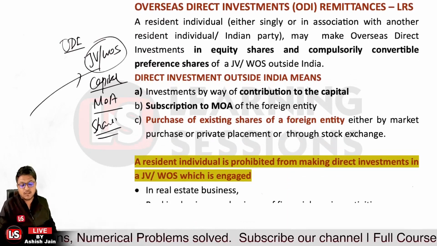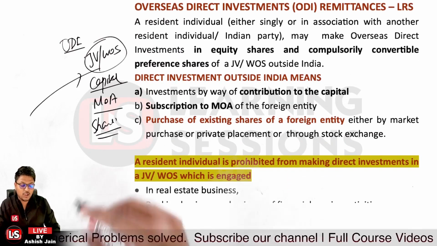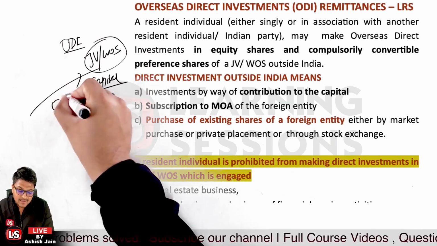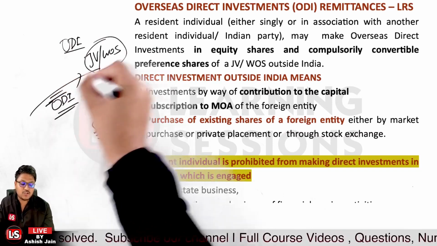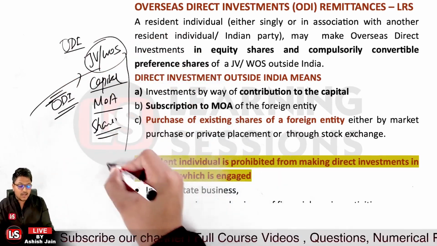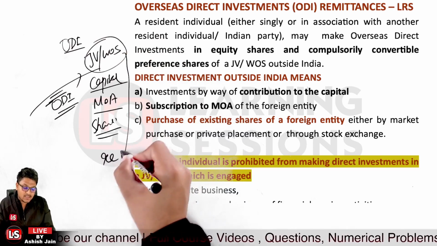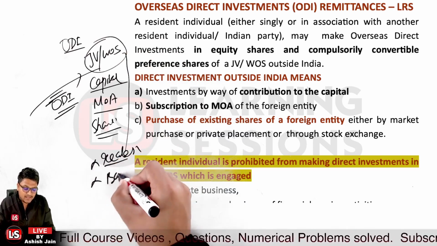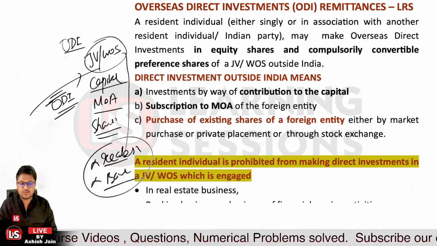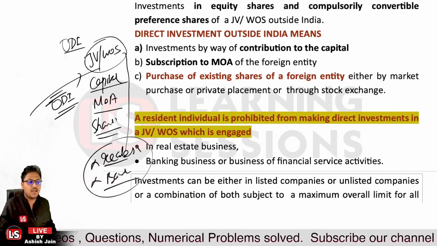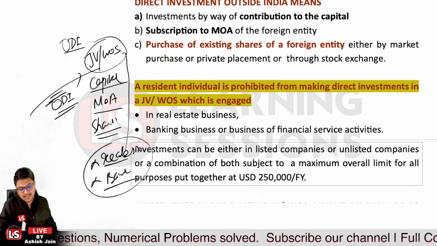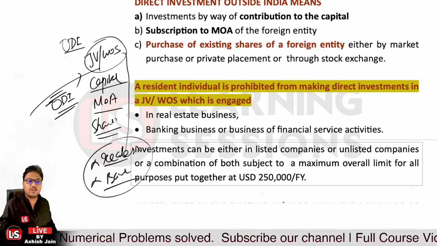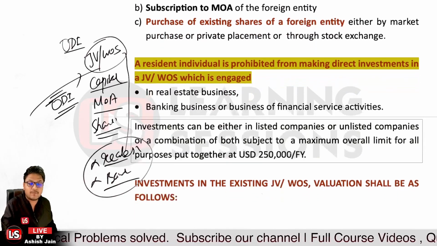Further, a resident individual can have ODI, that is allowed, but not into JVs or WOS which are engaged in the business of real estate, as I told you, or in the business of banking or financial service activity. That's not allowed. And further, investment can be made within a maximum amount of 2,50,000 USD per financial year.